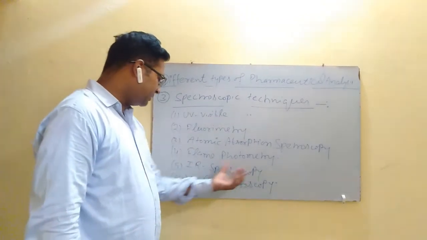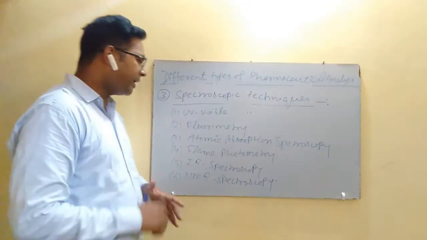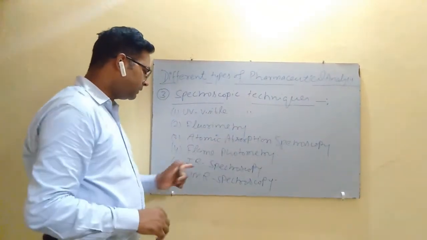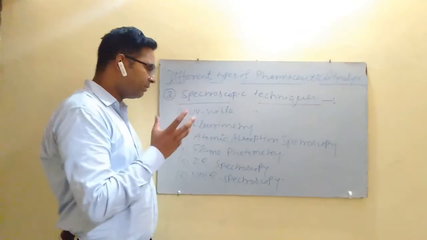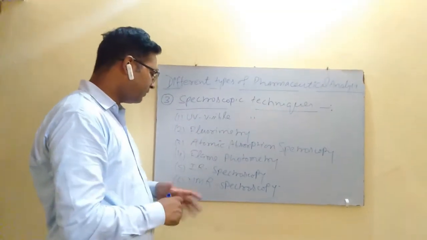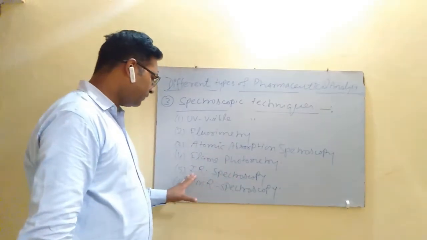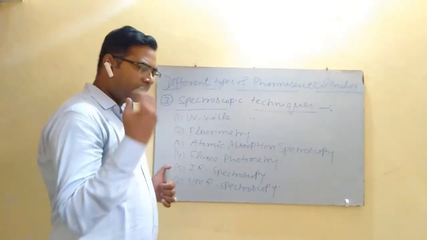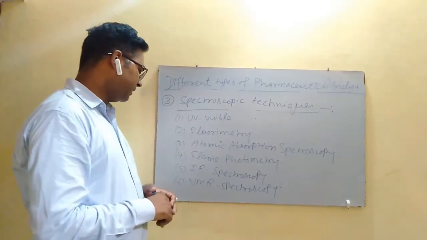And next one is IR spectroscopy. In IR spectroscopy, when IR radiation is provided to the sample, it causes vibration in the molecule, and each functional group has a characteristic vibrational frequency. So on the basis of IR spectroscopy, we can determine the presence of different functional groups in the sample.